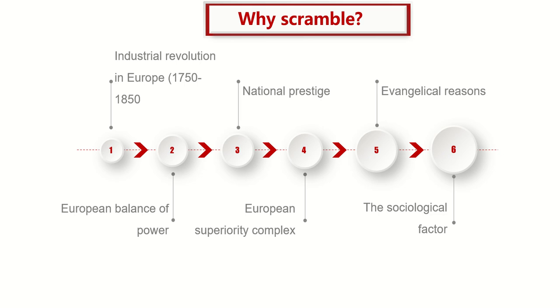Only the strong will survive. Then they connected that: we are strong and you are weak, so we are here to control you. That is the sociological factor. Every human feels better to monopolize, to control the weak one. That is the nature of the world. So these were the reasons for the Scramble for Africa, why Europeans wanted Africa.